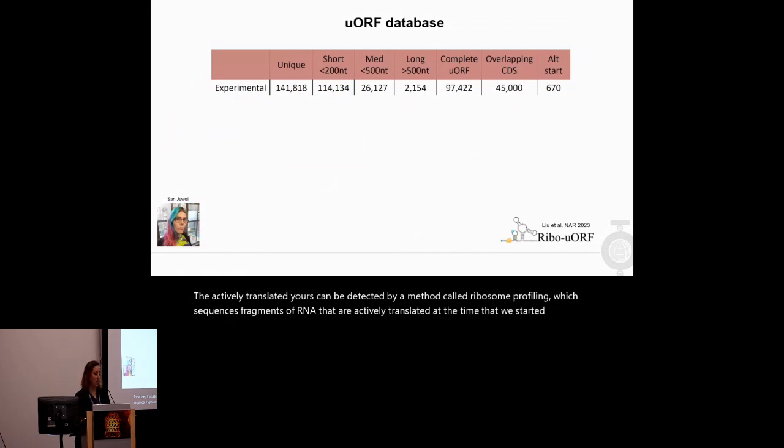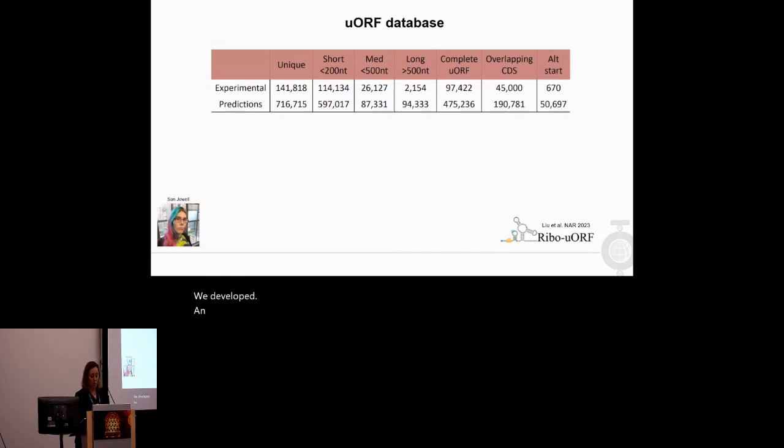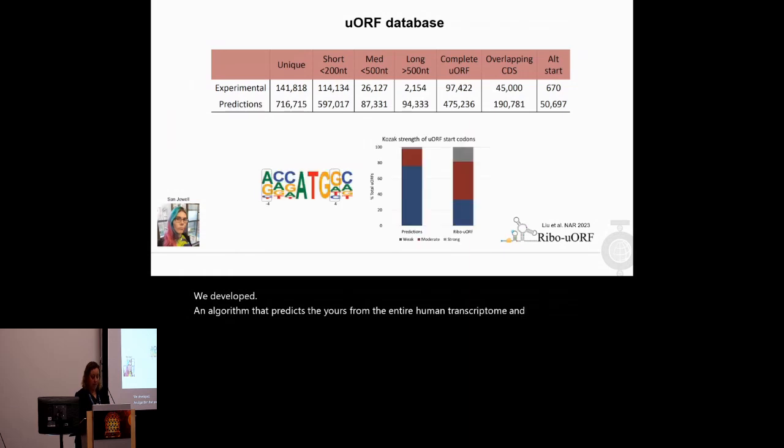This method is currently still very limited to cell culture because of the amount of cells and the different manipulations needed to be done to them. And as such, it is also limited to the conditions that it is testing at the moment, just like all RNA sequencing methods. So for our task, we developed an algorithm that predicts the uORFs from the entire human transcriptome. And our combined data set includes different features and parameters.